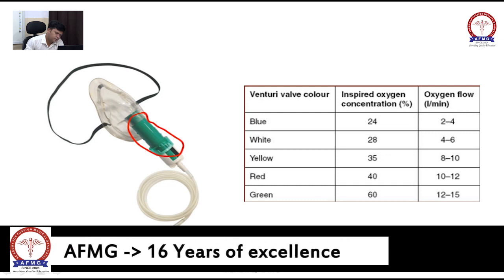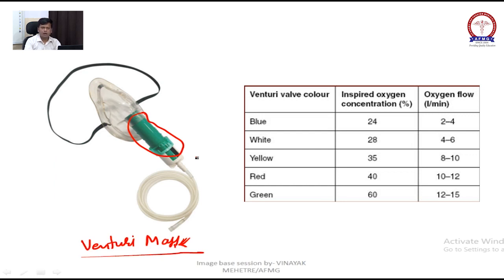It has different Venturi valves: blue, white, yellow, red, green. So to differentiate between a simple face mask, a face mask with rebreathing bag and the Venturi mask, the Venturi mask has the valves, so there will be something colorful with the tube. In a simple face mask everything will be transparent, and the rebreathing bag you can easily detect.